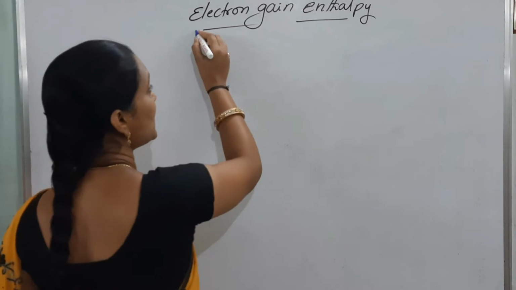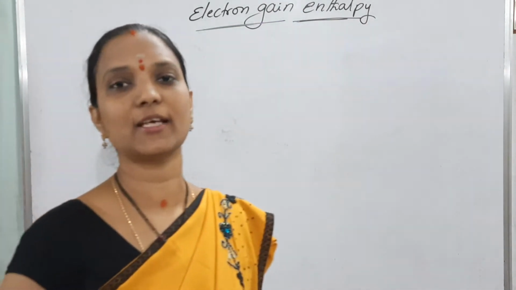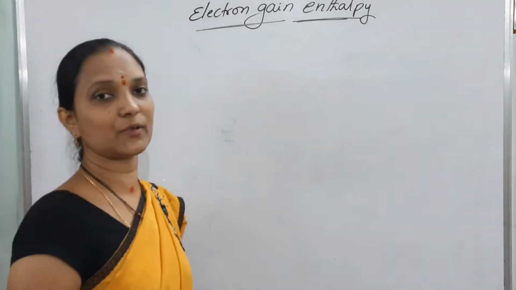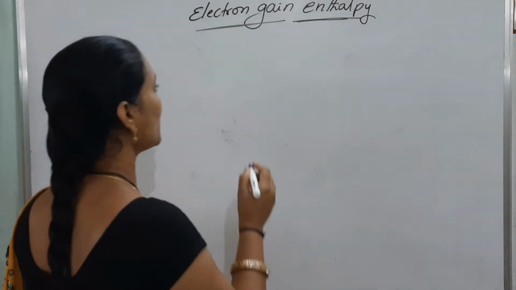So what is this electron gain enthalpy? What is the periodicity of electron gain enthalpy? This is electron gain enthalpy, or it is also called electron affinity. So what is this electron affinity?